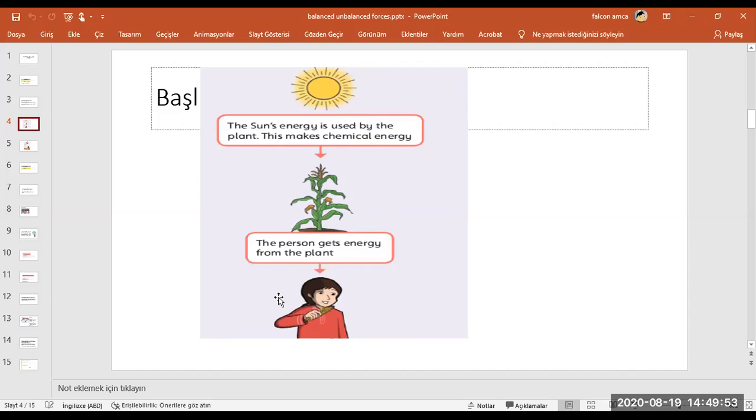And the person gets energy from plants by eating. In food, energy is located in the chemical bonds. When we digest it, this chemical bond breaks down and energy passes into the human body as ATP. We will learn it later.